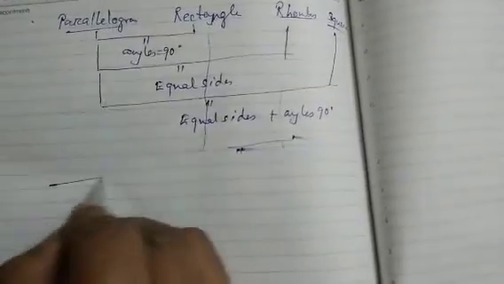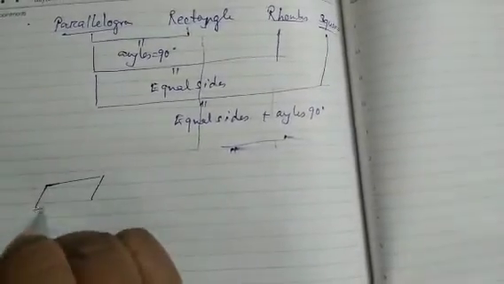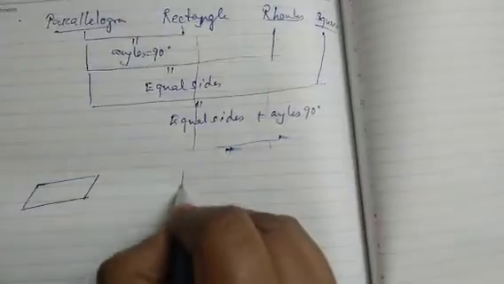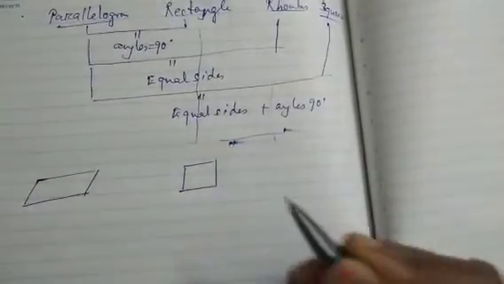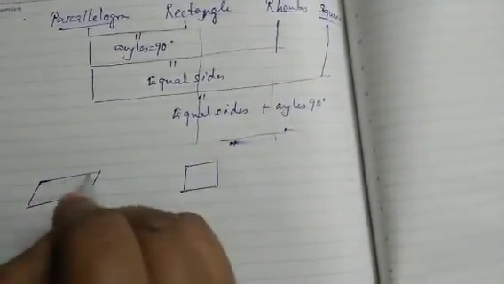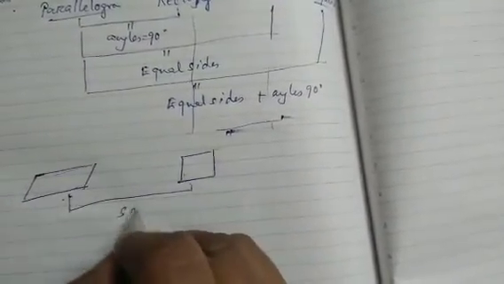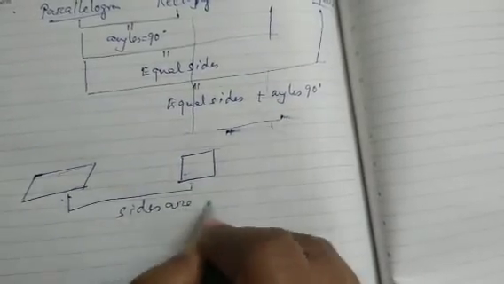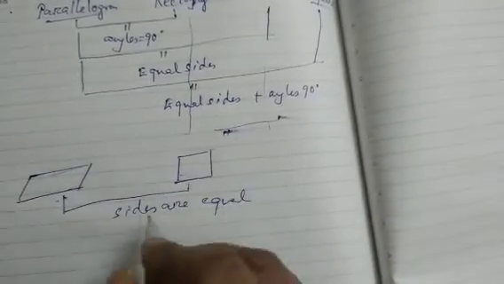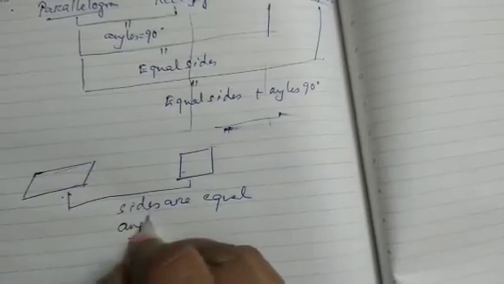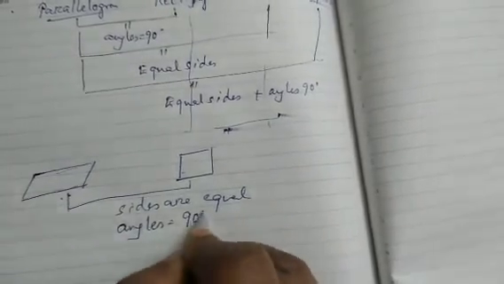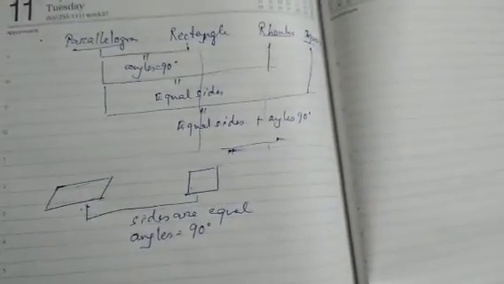So if I have to change a parallelogram into a square, I will draw both. Then I will say both are parallel. Now what is happening in both? Sides are equal, and also I have angles equal to 90 degrees. So it goes in this form.